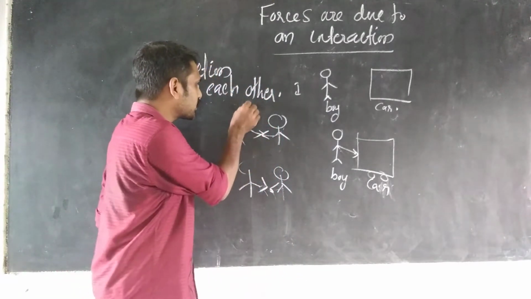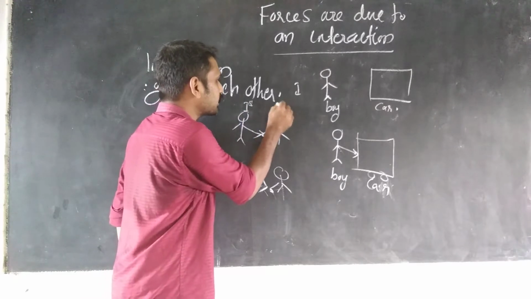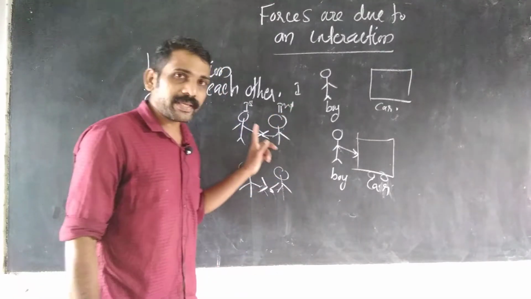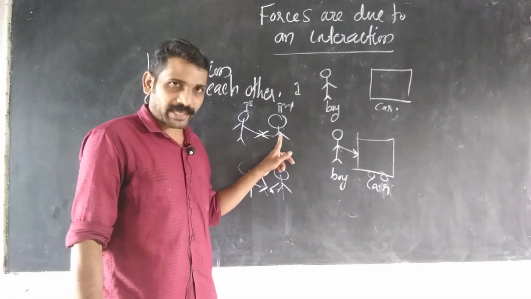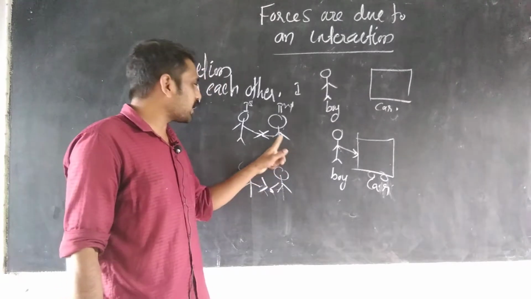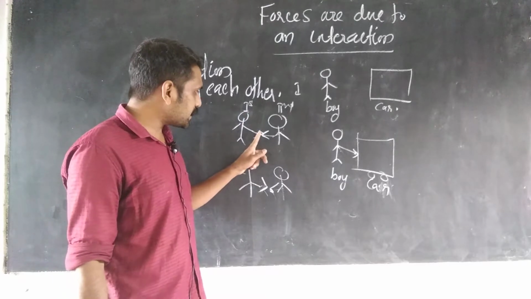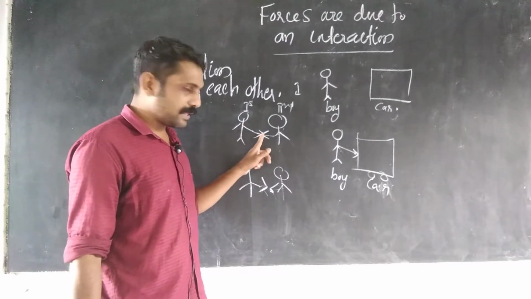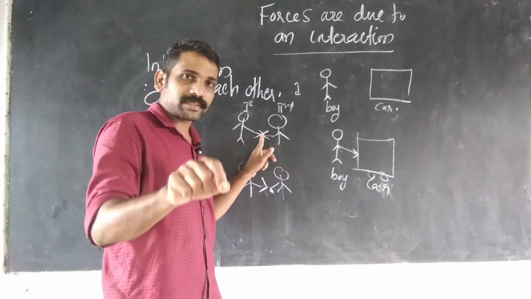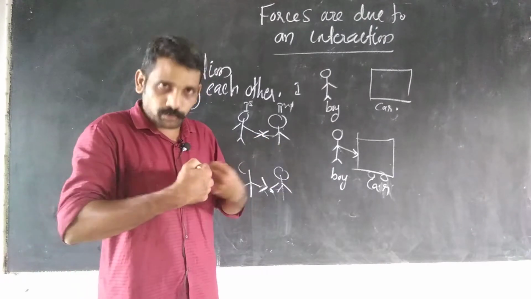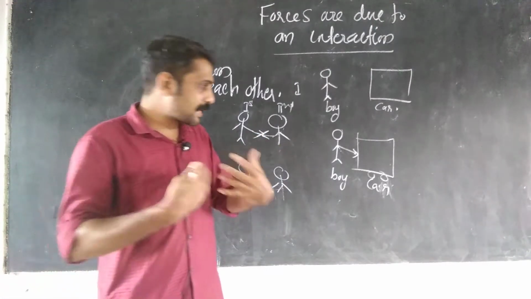If this is the first girl and this is the second girl, the first girl is pushing the second girl. At that time, the second girl will also push the first girl. In your textbook you can see that two girls are pushing each other. What is happening there?